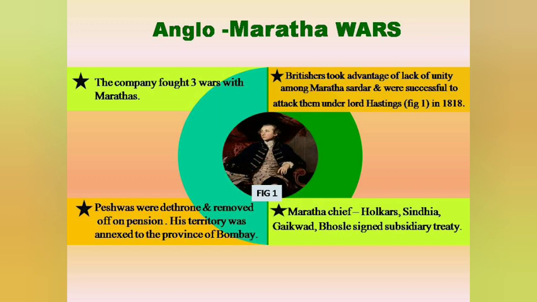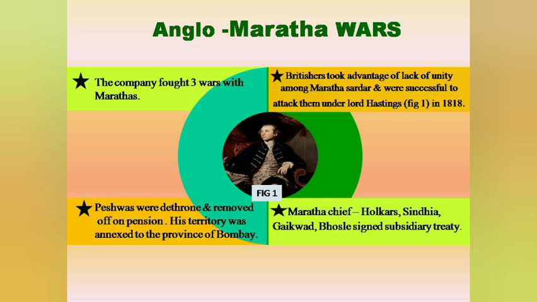They were also aware of the mutual differences between the Maratha leaders. They took this to their advantage and prepared themselves for the annexation of Maratha territory. Many Maratha rulers, in order to fulfill their desires, joined hands with the English.